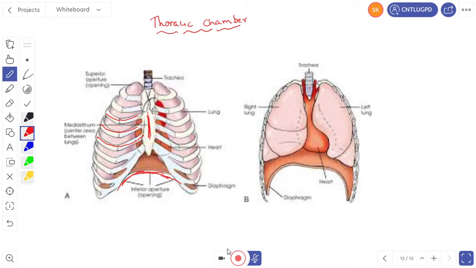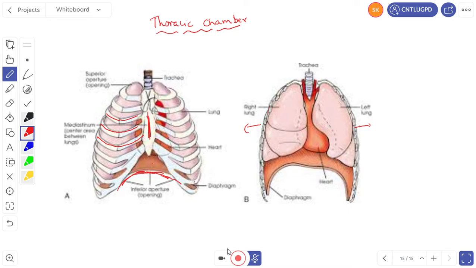This anatomical setup of the thoracic chamber indicates that any change in the volume of the thoracic chamber also alters the volume of the lungs. That means the outer pleural membrane is attached to the thoracic chamber. If the thoracic chamber expands, it pulls the pleural membrane. As it pulls the pleural membrane, the lungs also expand. That means if the volume of the thoracic chamber changes, the volume of the lungs also changes. If the volume of the thoracic chamber decreases, the volume of the lungs also decreases. So in this anatomical setup, the thoracic chamber can alter the volume of the lungs.